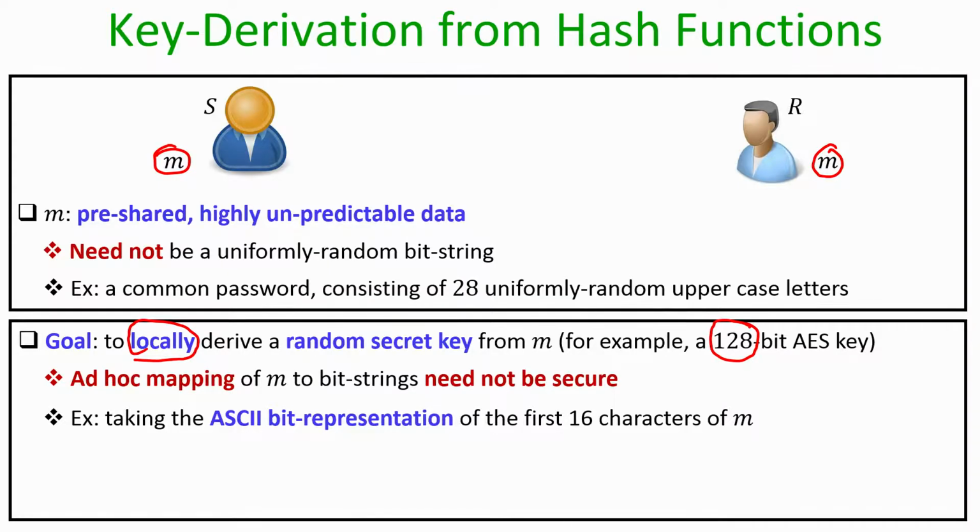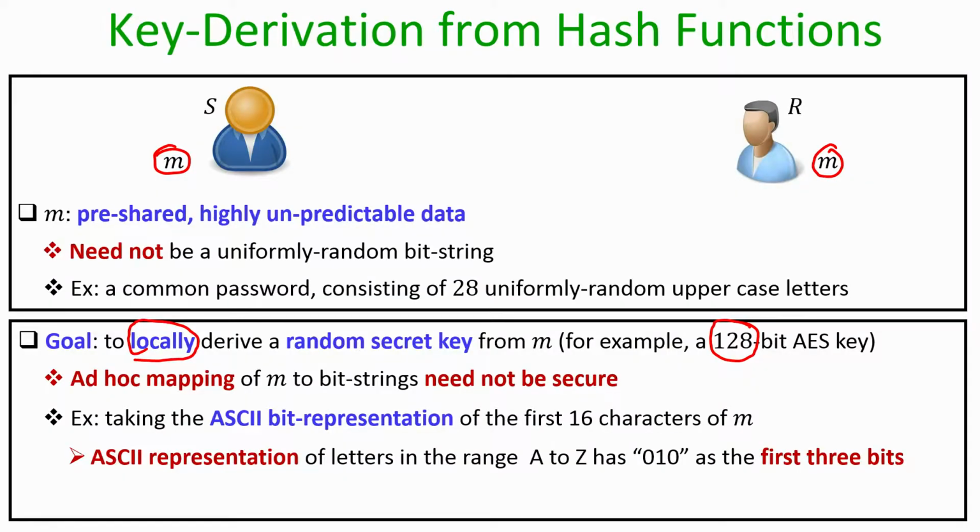And intuitively you might feel that since the password consists of uniformly random uppercase characters, when those uppercase characters are converted into their ASCII representation, the corresponding binary representation also will be uniformly random. But it turns out that this ad hoc mapping is simply not secure, in the sense that the resultant 128-bit strings that sender and receiver derive are not uniformly random 128-bit strings.